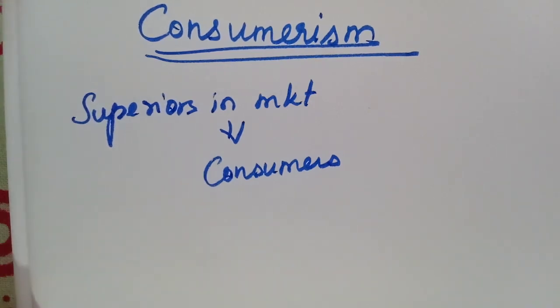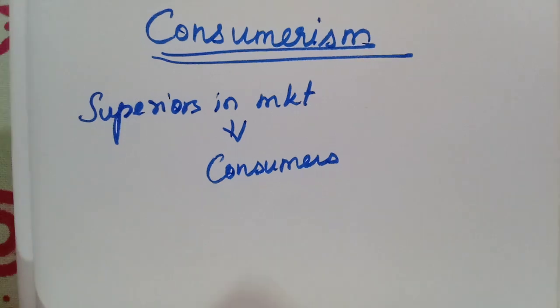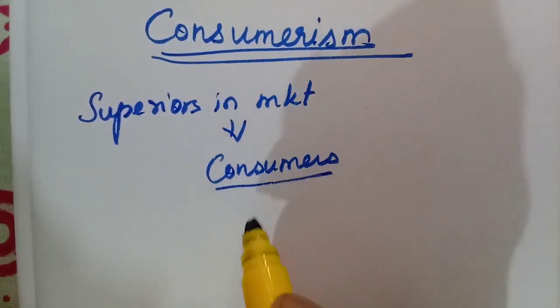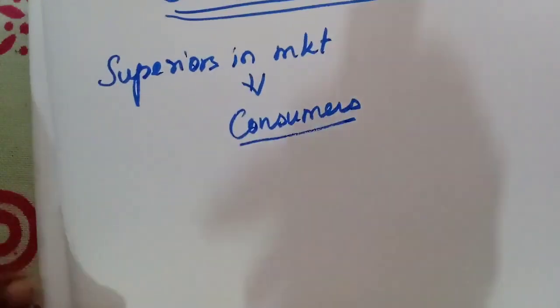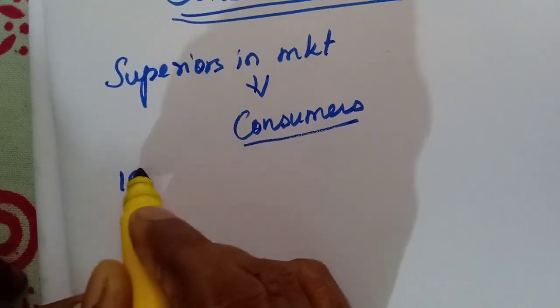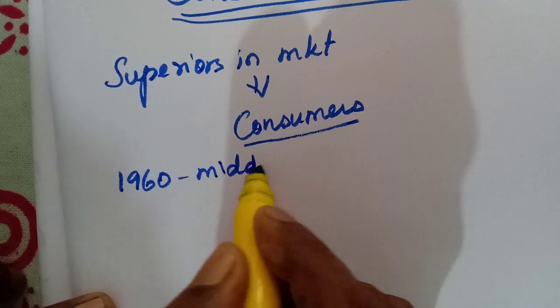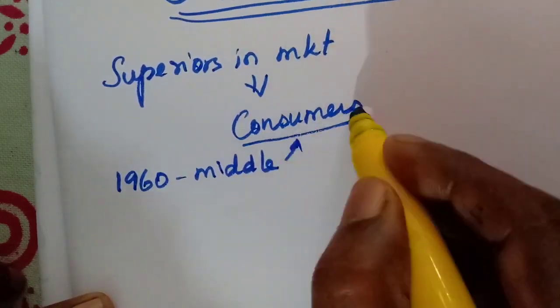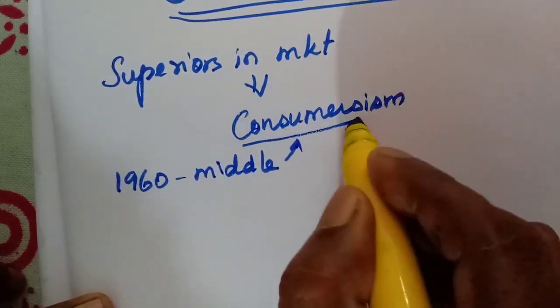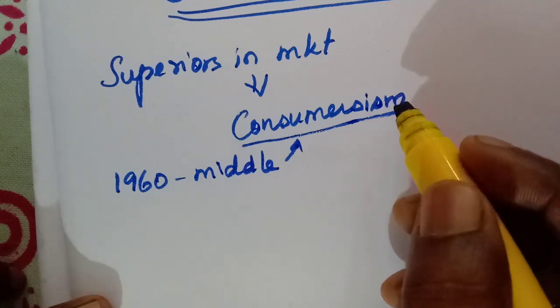So nowadays only, in the 20th century and 21st century, they give more importance to the consumers. In the middle of the 1960s, this consumerism has evolved.